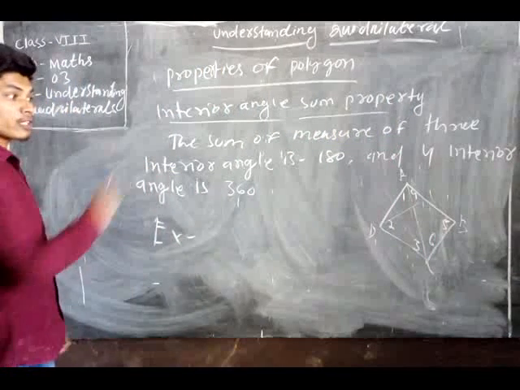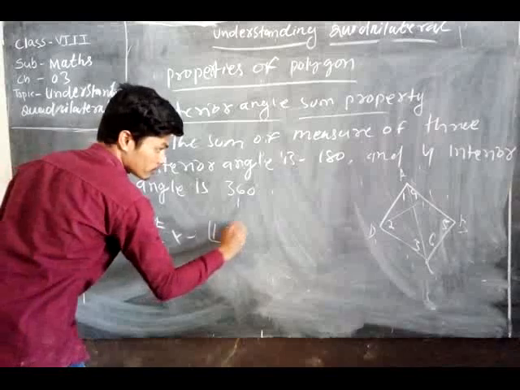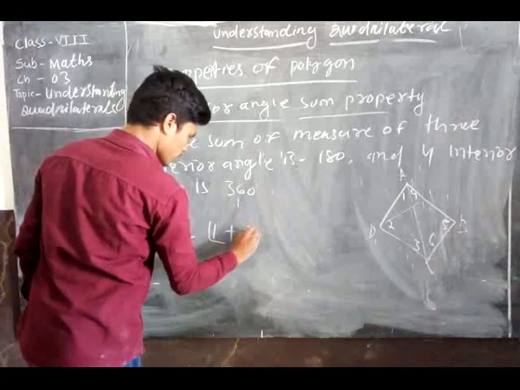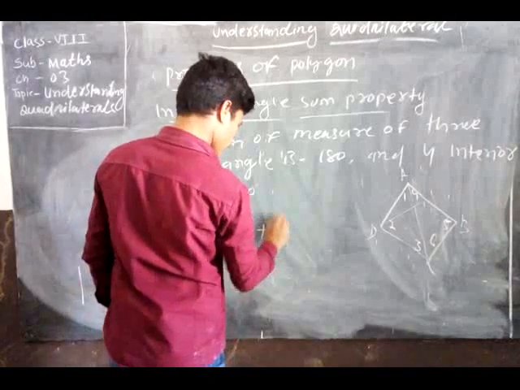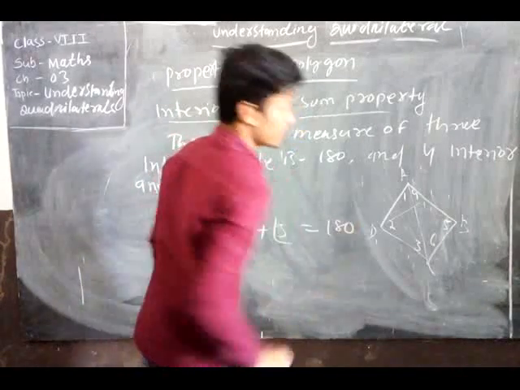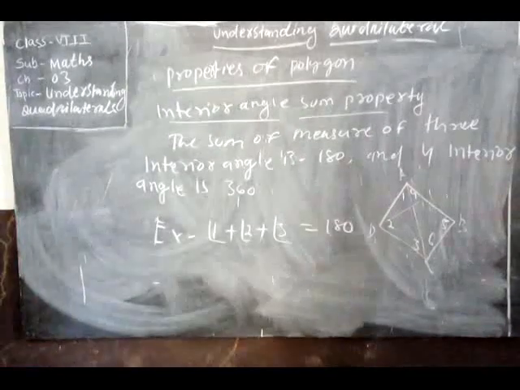Then the 3-angle property is what? 180 degrees. Angle 1 plus angle 2 plus angle 3 equals 180 degrees. Then the 4-angle property is how much? 360 degrees. Okay.